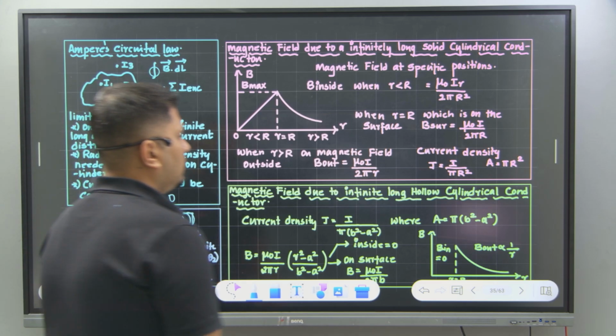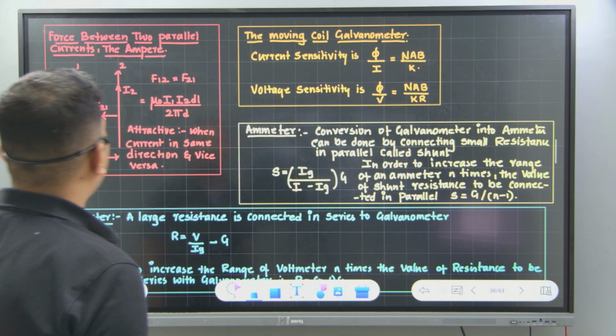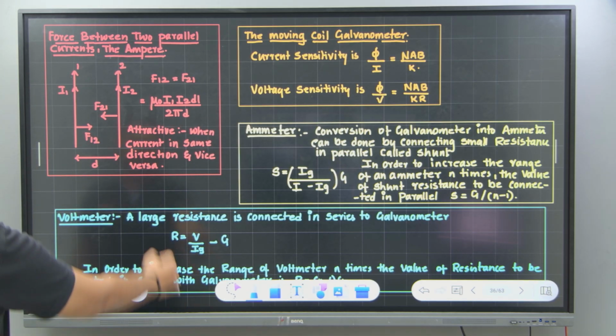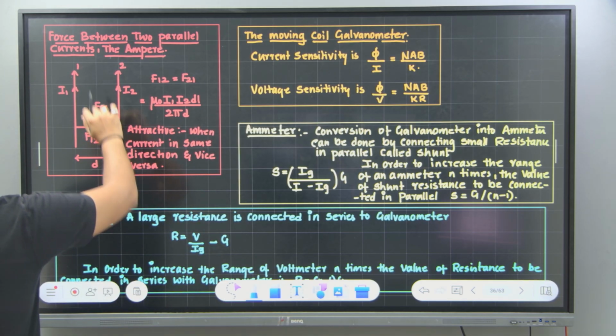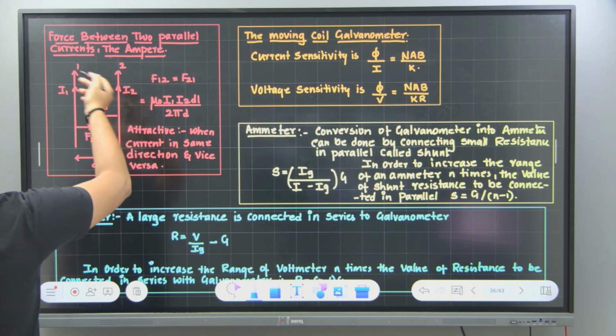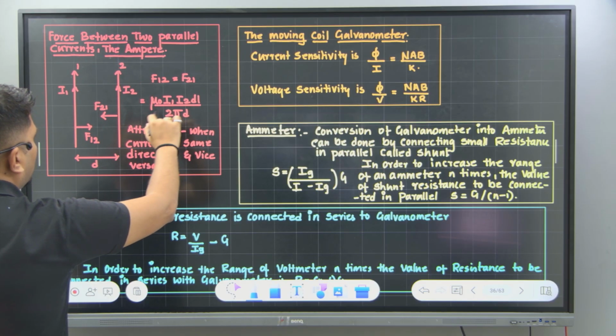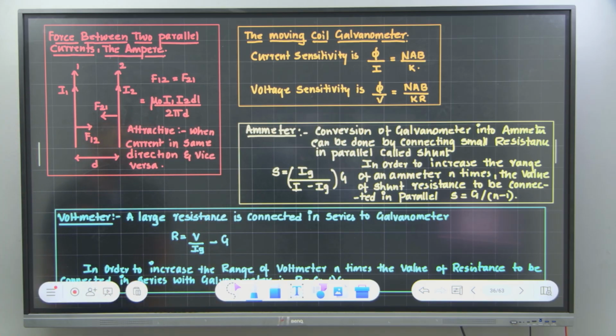Now based on this, there is a last section also, that is conversion of galvanometer into voltmeter. This particular thing is a 5-mark derivation for you. Do you remember this? Force between two parallel conductors, if they are moving in the same direction, is an attractive force, which can be given by mu naught times of I1 I2 dl divided by 2 pi d. Am I right?